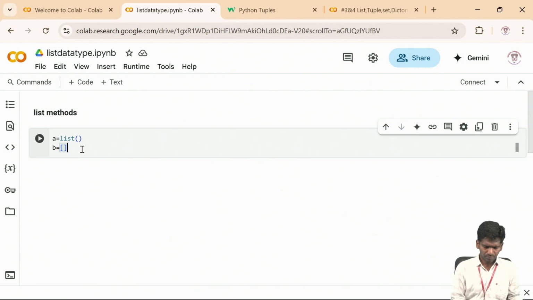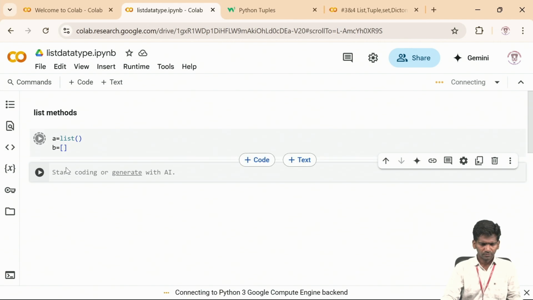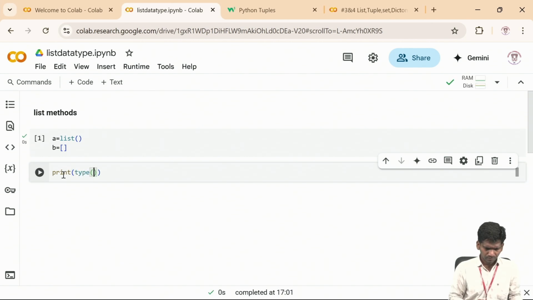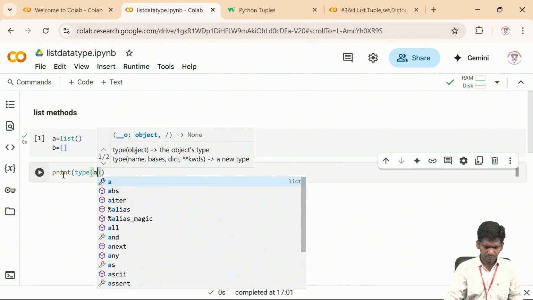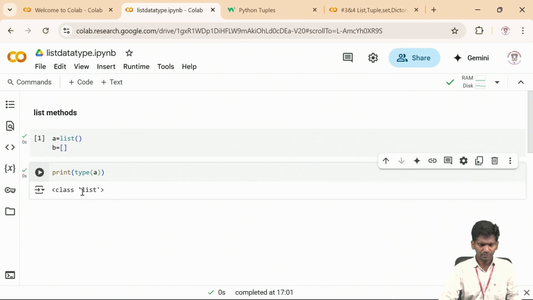I'm running it with shift enter. After running it, I will ask the type of it: print type of A. I'll ask the data type of this A. Yeah, it is showing list.